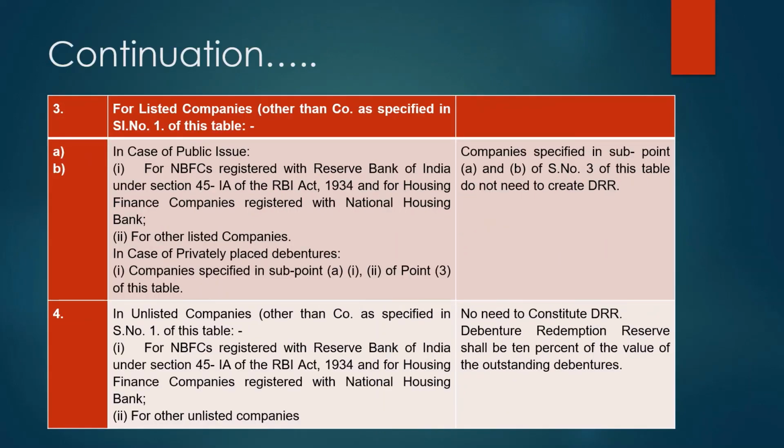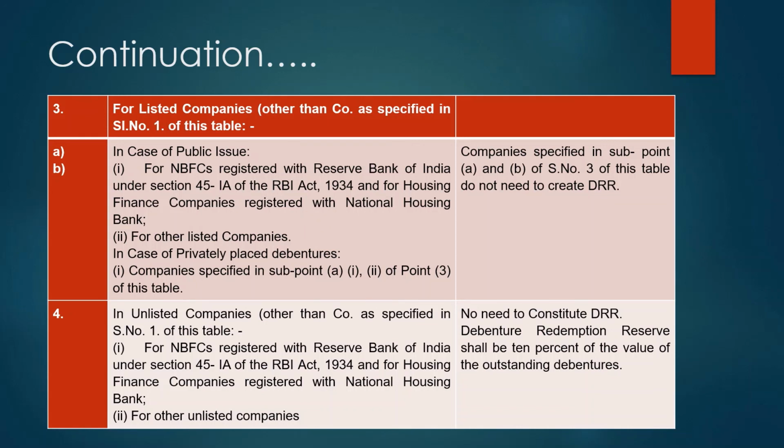Lastly, point number 3, in case of a public issue by listed companies, I'm talking about companies whose shares are listed with a recognized stock exchange. If such a company is doing a public issue, and if it is an NBFC, that is a non-banking financial company registered with RBI, or a housing finance company registered with the National Housing Bank, or other listed companies that want to privately place those debentures, or any other company specified, then the new rule says there is no need to create any DRR. So DRR is not applicable for such companies.